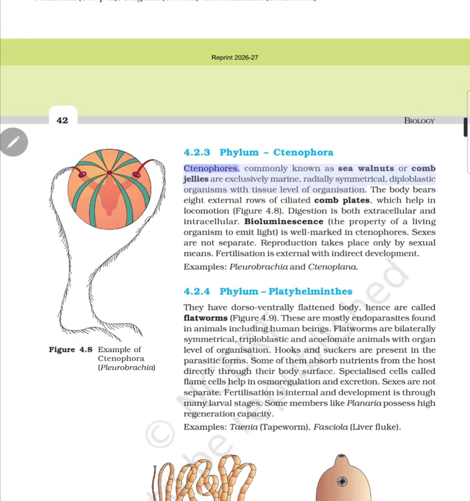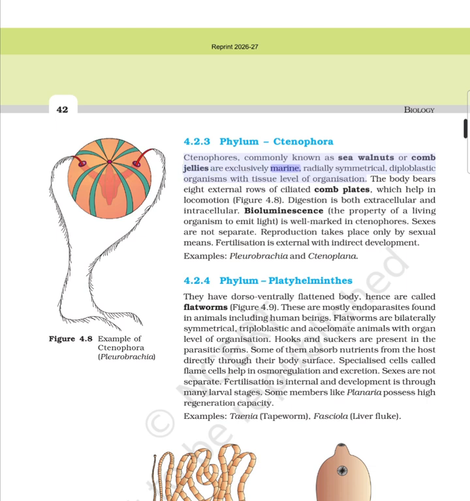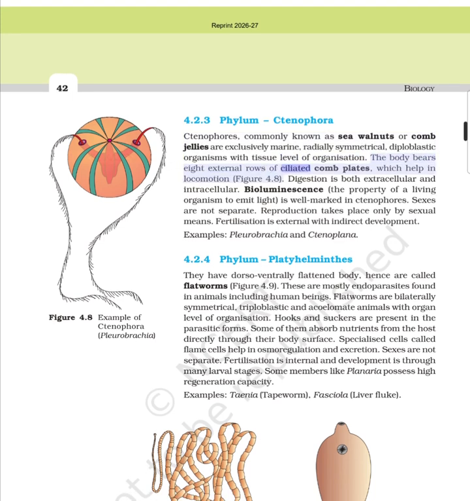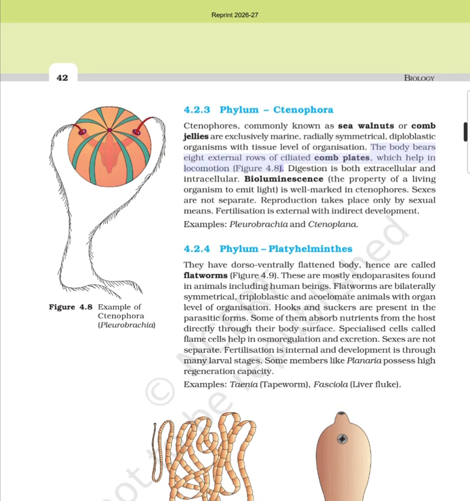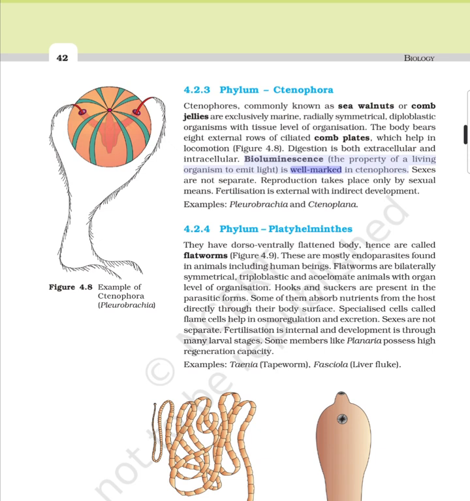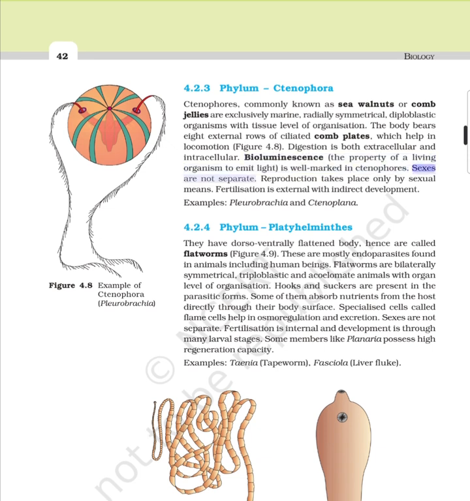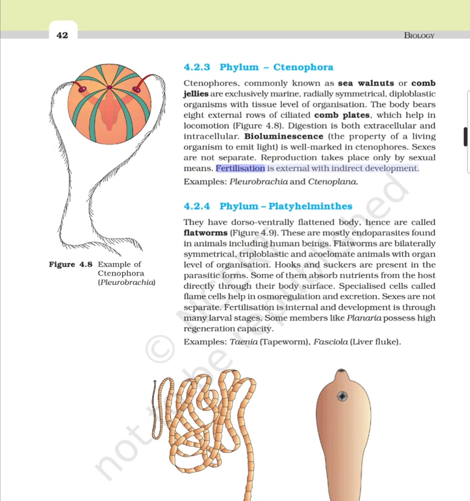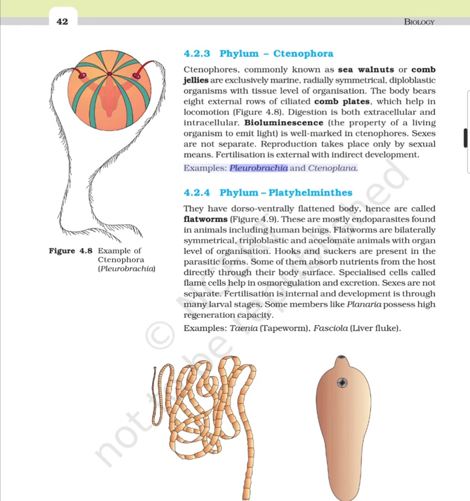4.2.3 Phylum Ctenophora. Ctenophores, commonly known as sea walnuts or comb jellies, are exclusively marine, radially symmetrical, diploblastic organisms with tissue level of organization. The body bears 8 external rows of ciliated comb plates, which help in locomotion. Digestion is both extracellular and intracellular. Bioluminescence is well marked in ctenophores. Sexes are not separate. Reproduction takes place only by sexual means. Fertilization is external with indirect development. Examples: Pleurobrachia and Ctenoplana.